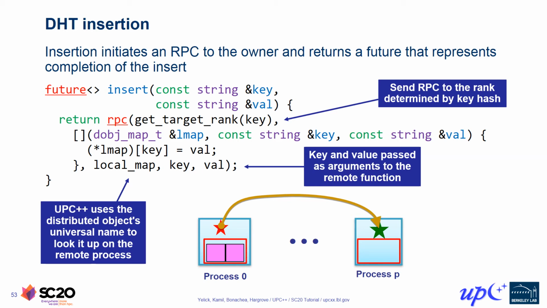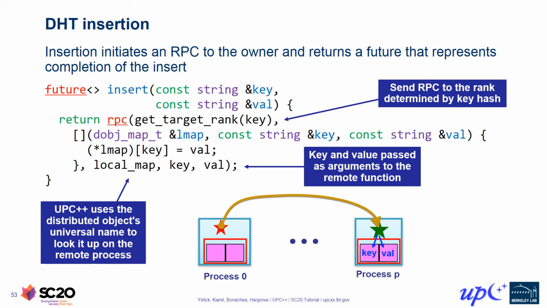Recall that this dist object contains the std::unordered_map container where we want to insert the key value pair. When we apply the star operator to that dist object, we get a reference to the local std::unordered_map itself. With that in hand, we can invoke the normal square bracket indexing operator provided by std::unordered_map to store the provided key and value strings into the map.